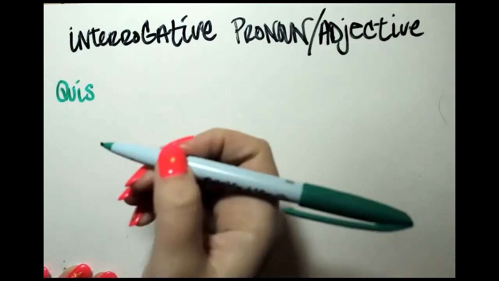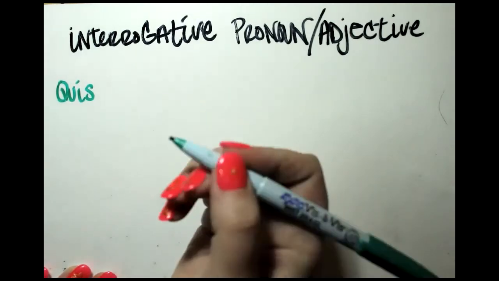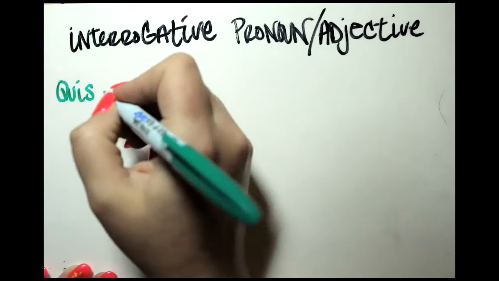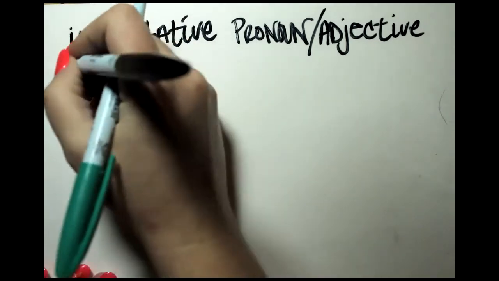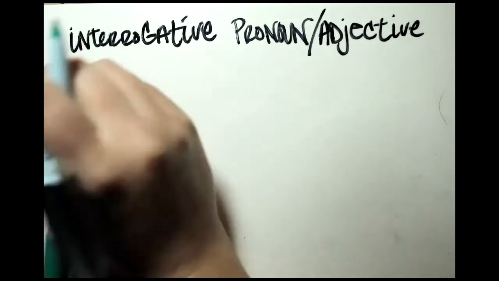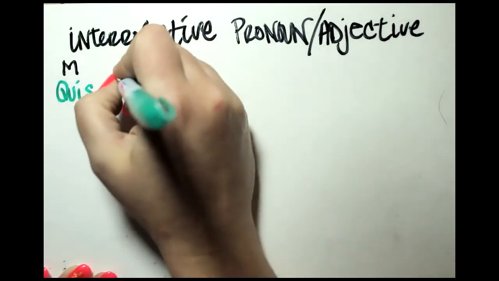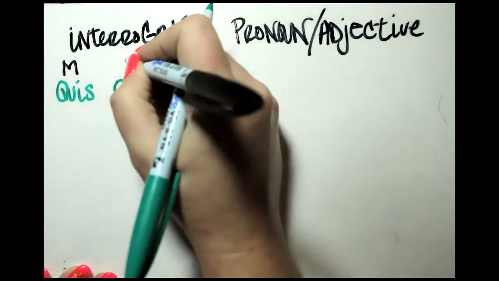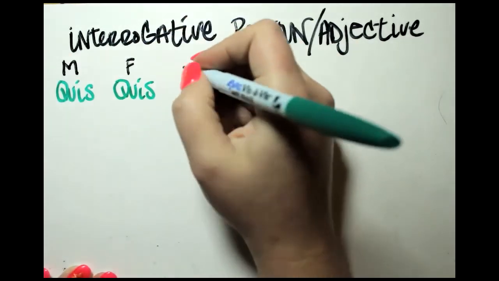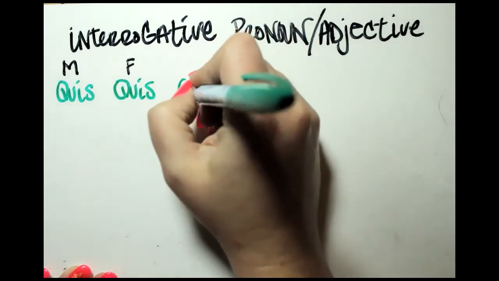Lucky for us, the interrogative has a few fewer forms than the pronoun or the relative does here. So quis in the masculine. We'll toss a little m above that. And then again, quis in our feminine. And then in our neuter, we have quid.